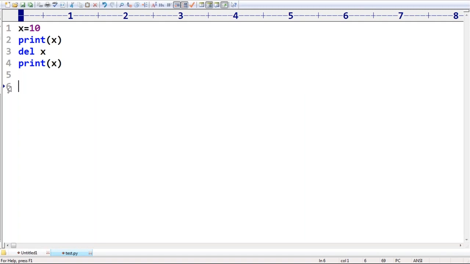Next, we can delete variables which are pointing to immutable objects, but we can't delete the elements present inside an immutable object. What does it mean? Just have a look. I have s is equal to Durga. Listen very carefully.